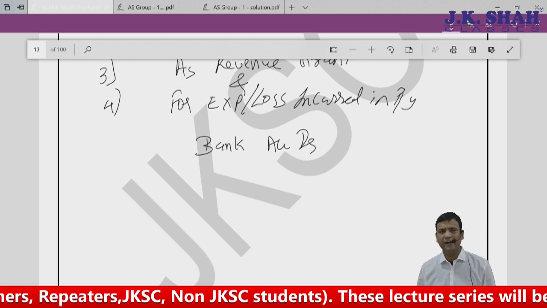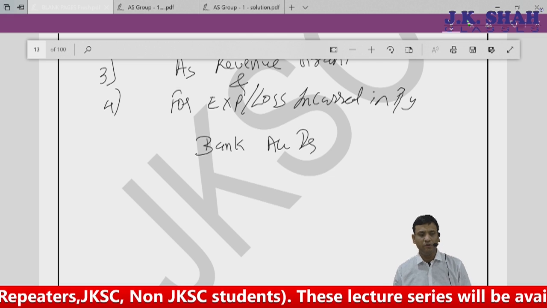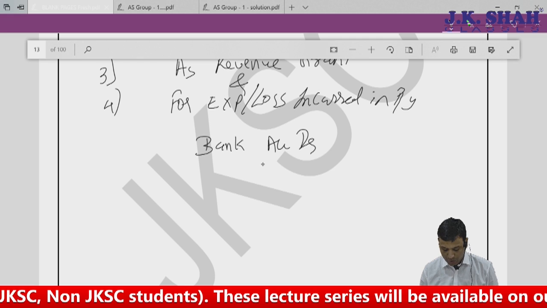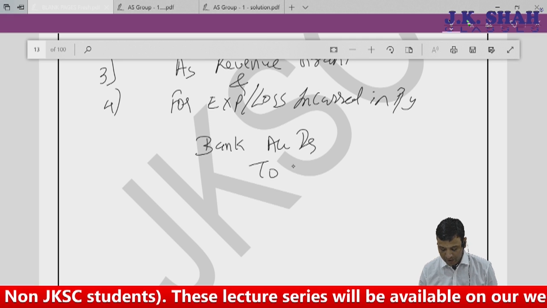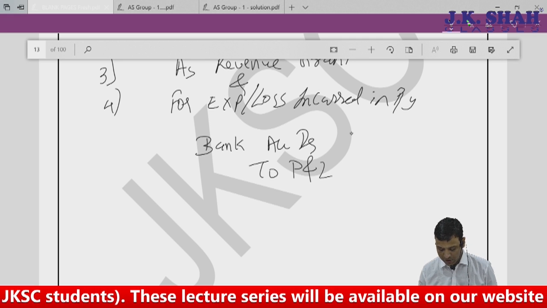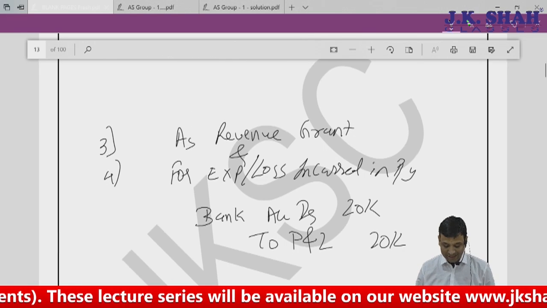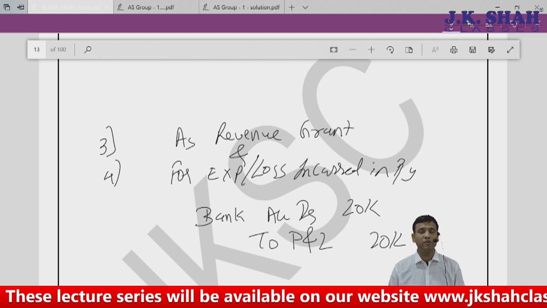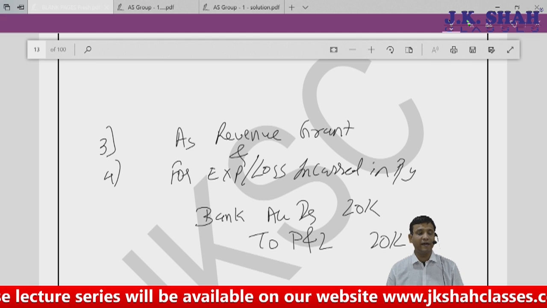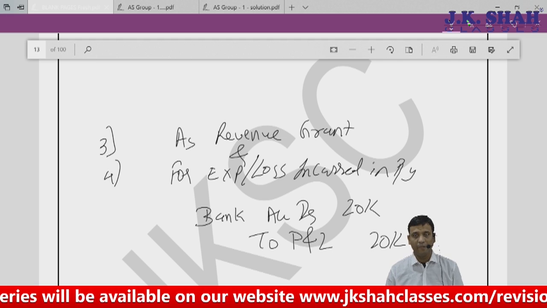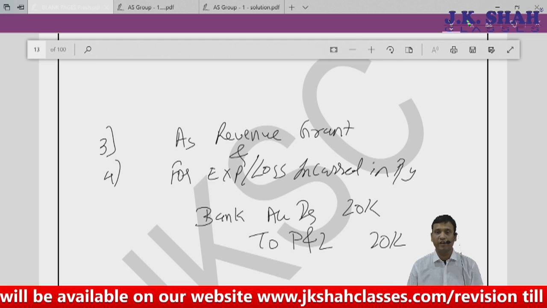You can write double entry, bank account debit to grant received and grant received account debit to P&L. Ultimately my entry for both the cases is bank account debit to profit and loss account by whatsoever amount, say 20,000 rupees. So it is one and the same, whether it is revenue grant or grant received for expense or loss incurred in the previous year, my journal entry will be the same, bank account debit to profit and loss account.